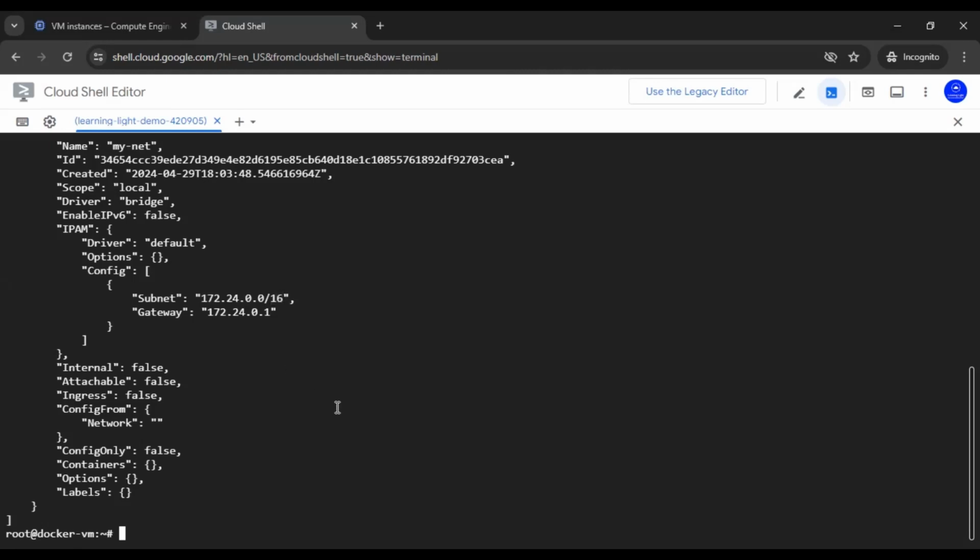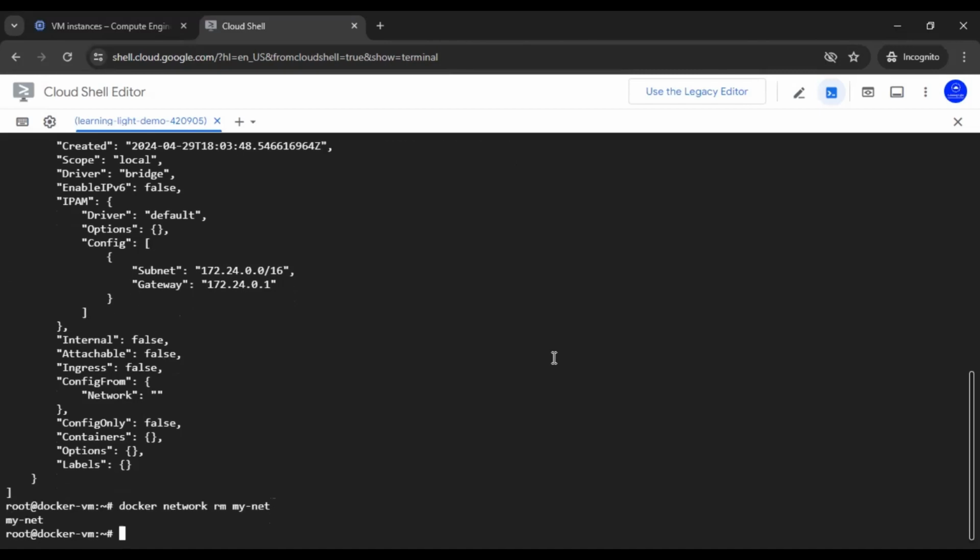Now, the interesting fact is how we can specify our own subnetwork. Because if we are going to build networks, we can customize our subnetwork and segregate different networks accordingly. So we have the bridge network and the flexibility to declare the same. For example, let's drop this network. The command is docker network rm mynet, which will drop this network.